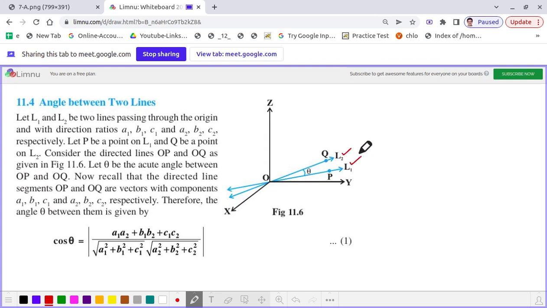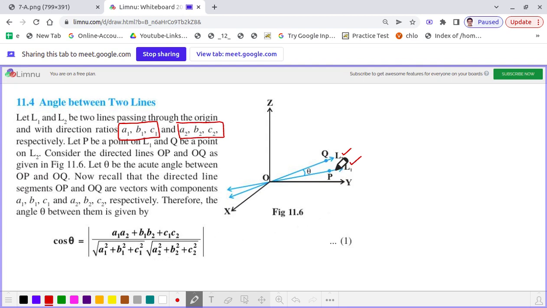Both are passing through the origin, and the line L1's direction ratios are A1 comma B1 comma C1. This is the direction ratio of the line L1, and that of line L2 is A2 comma B2 comma C2. Correct.